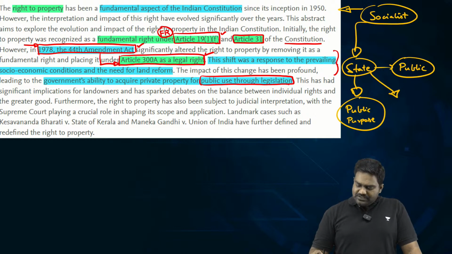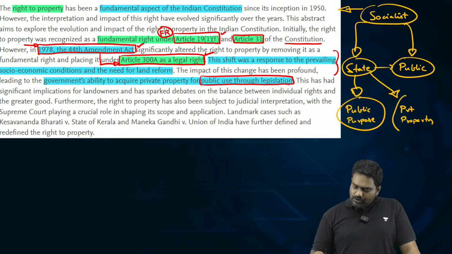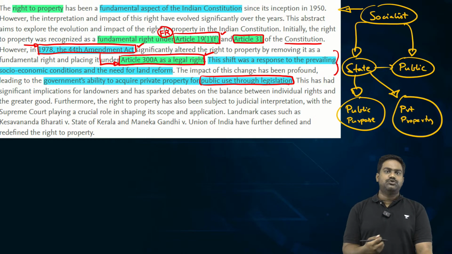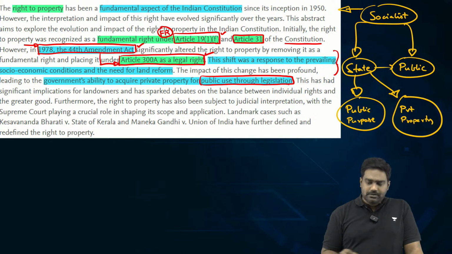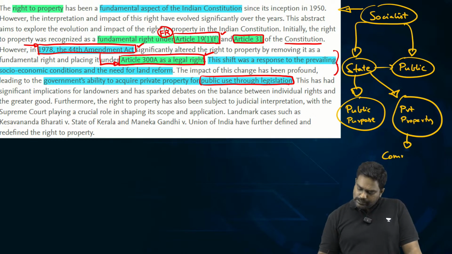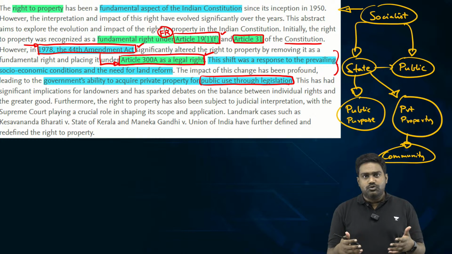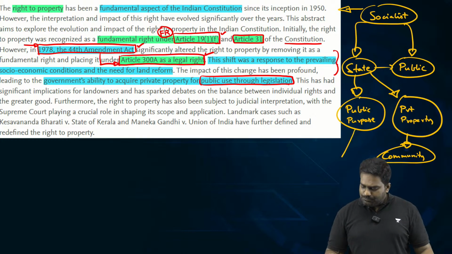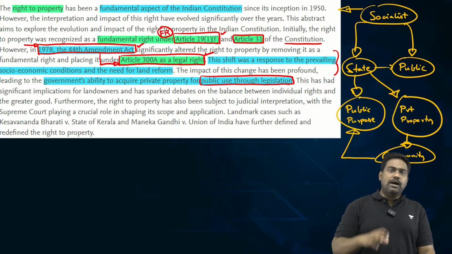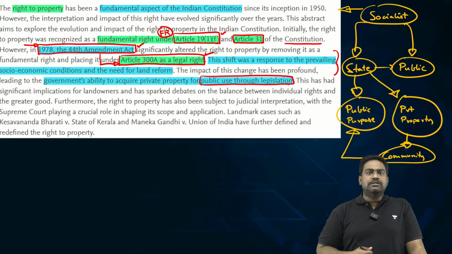So to facilitate this role of the state in a socialist economy, the government would provide for acquisition of private property. Private property owned by industries, farmers, individuals could be acquired by the state if it would serve a larger community purpose. If the material wealth owned by the private individuals is deemed to serve a larger public purpose, the government could acquire that property and later ensure that it is publicly utilized.